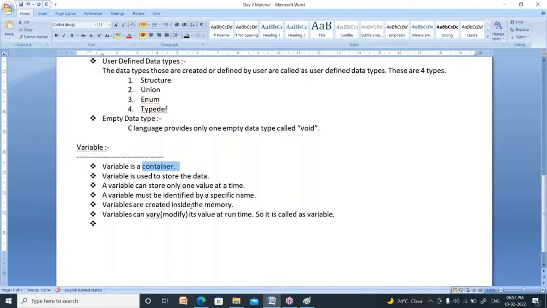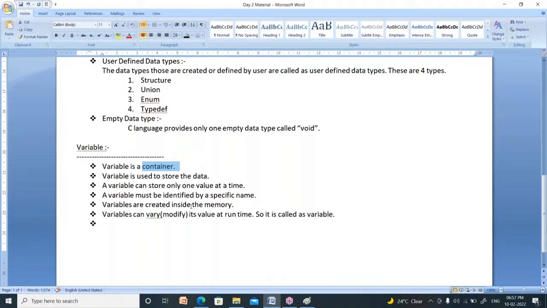Variables allow us to modify their value. Modify means variation, so it is called a variable. Now you got what a variable is. So this is nothing but a variable.